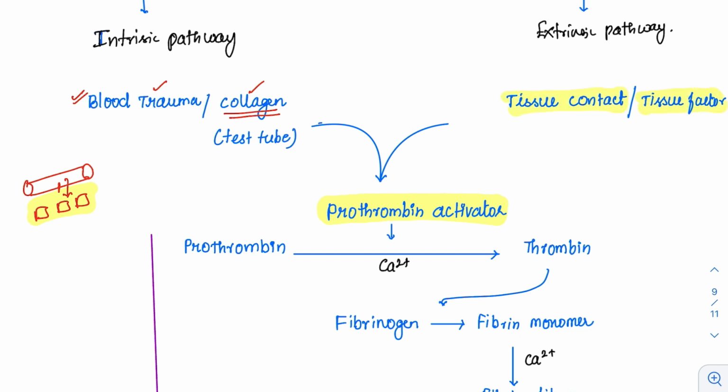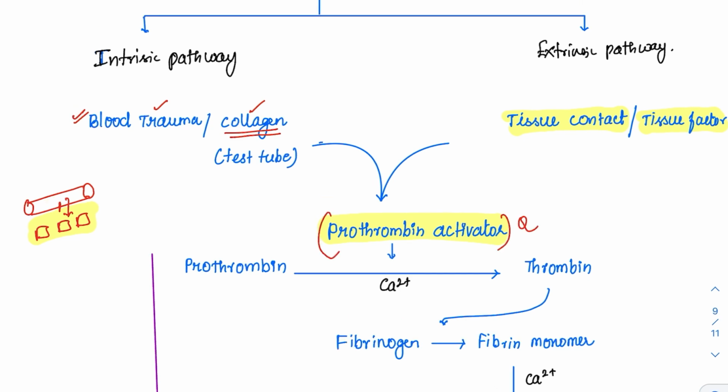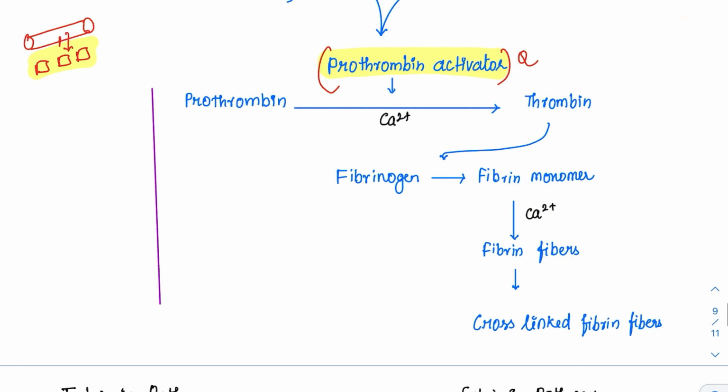But whether it is intrinsic or extrinsic, the final product formed is a prothrombin activator. Once the prothrombin activator is activated, nobody is there to stop the reaction. The next reactions will be like dominoes. It will happen on its own. And this is an example of a positive feedback mechanism, because one factor stimulates the other, which stimulates the next one, and this keeps on happening.